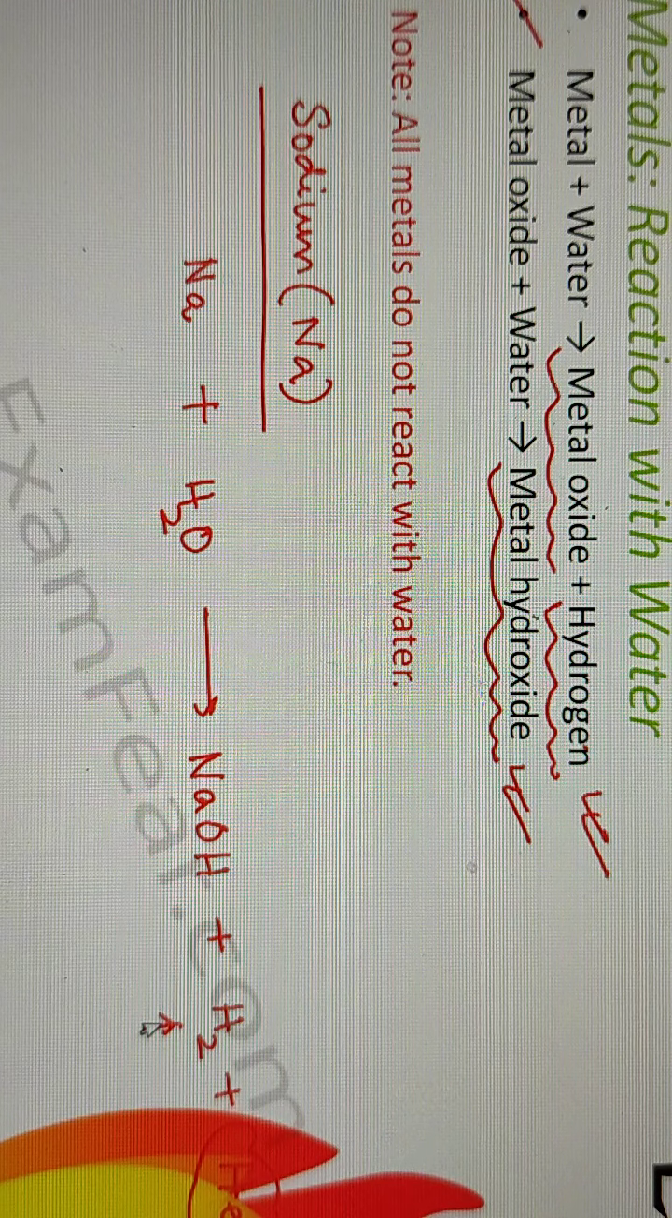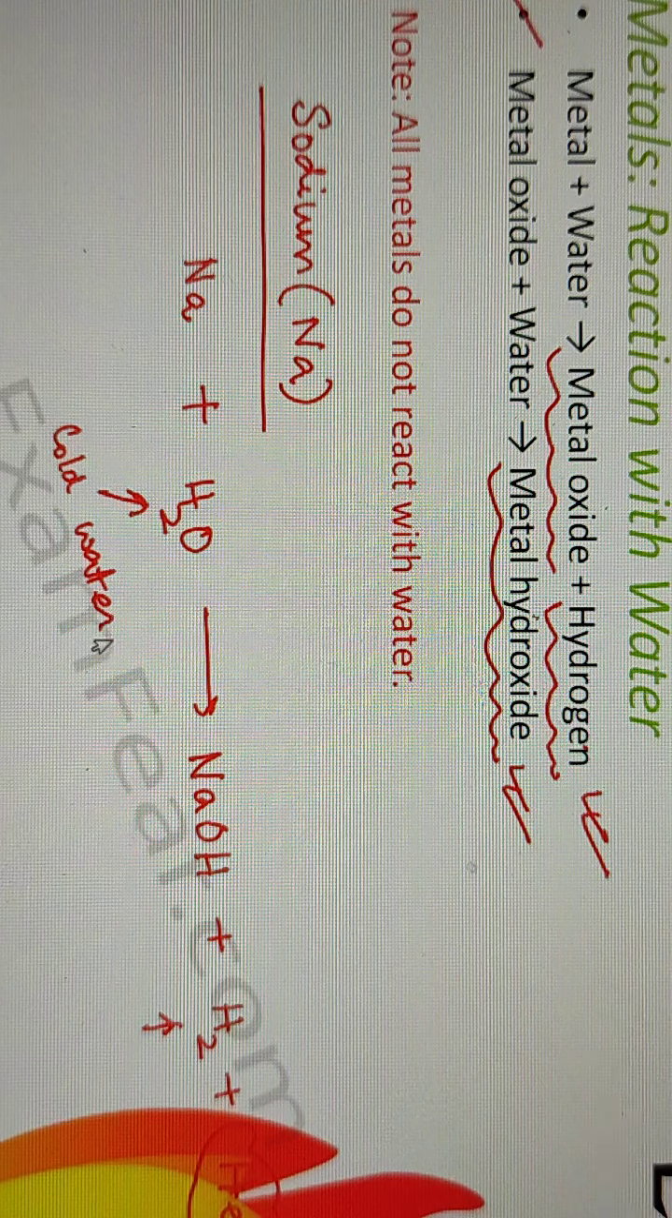So the hydrogen gas catches fire, and that is why if sodium comes in contact with moisture or water, it catches fire. In this case, the water is nothing but normal cold water. So even a little bit of contact with water can actually result in a fire with sodium.